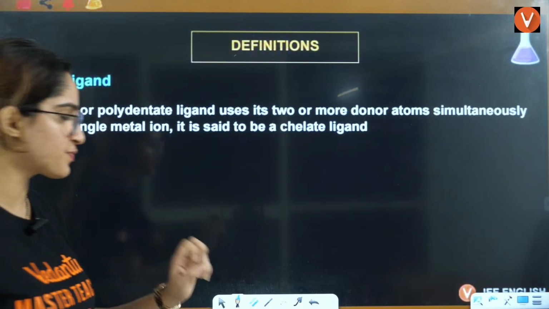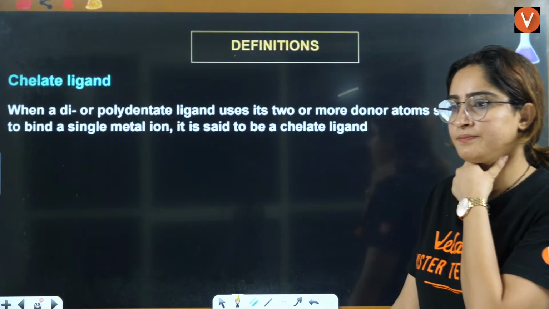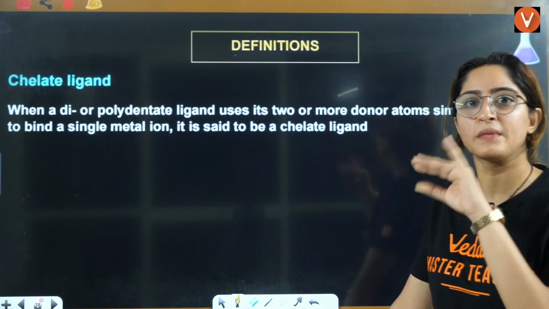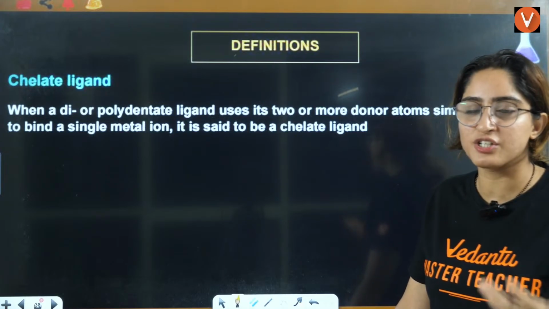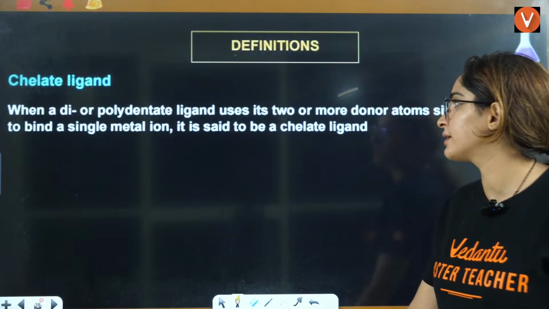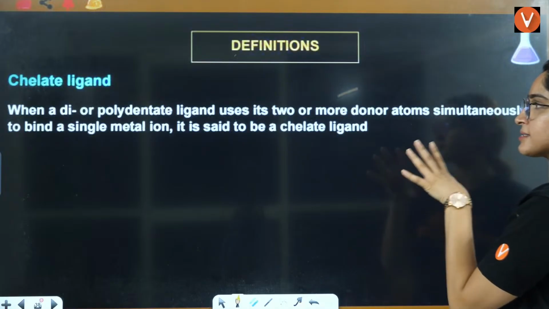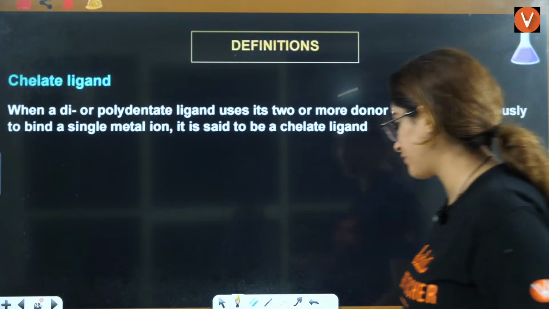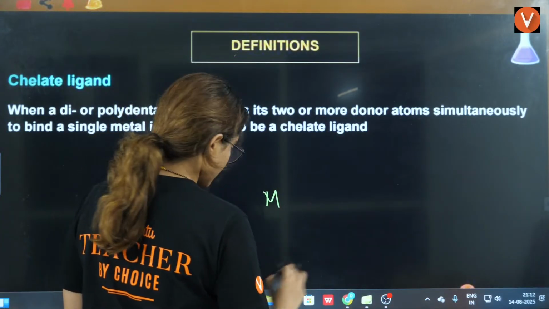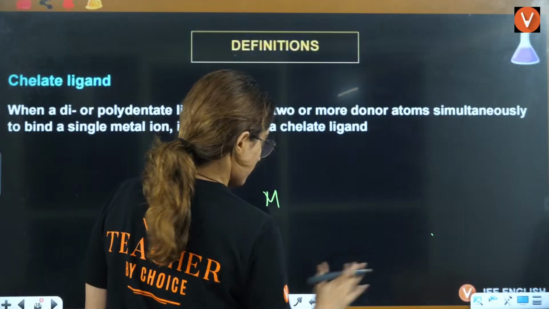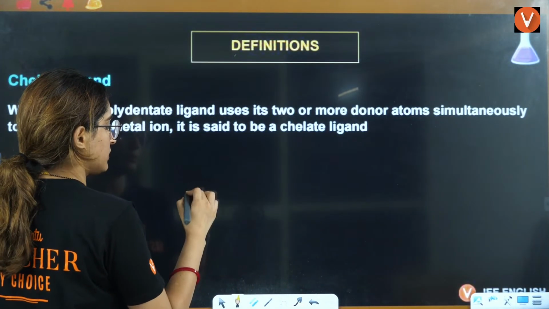Now 2 more things we are going to do, then I am going to end the class. That is chelate effect. As I told you, whenever there is ring formation because of donation, that is called chelate effect, right? Using 2 or more donor atoms simultaneously to bind a single metal atom, that is called chelate effect. Let me tell you how. This is metal. Let's say this is ethylene diol.